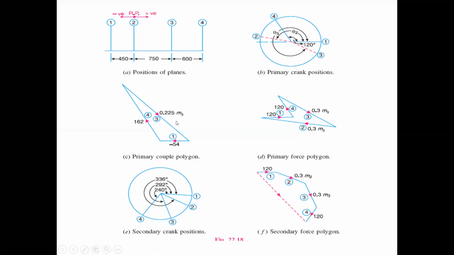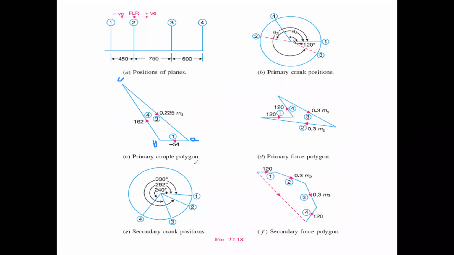M3 value. So how do we find that? Just by measuring vector CA. Measurement of vector CA, just represent the equations.